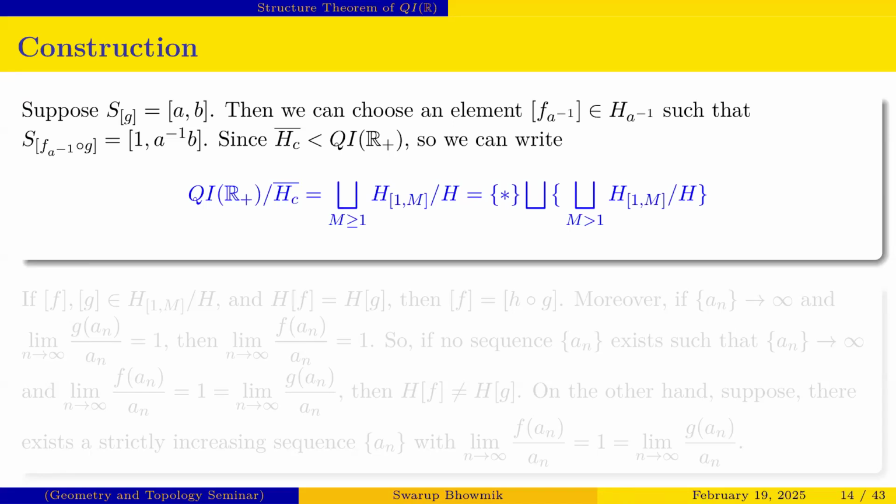So we can write QI(R+) quotient H_C bar as the disjoint union of H_[1,M] quotient H. That is the main idea.